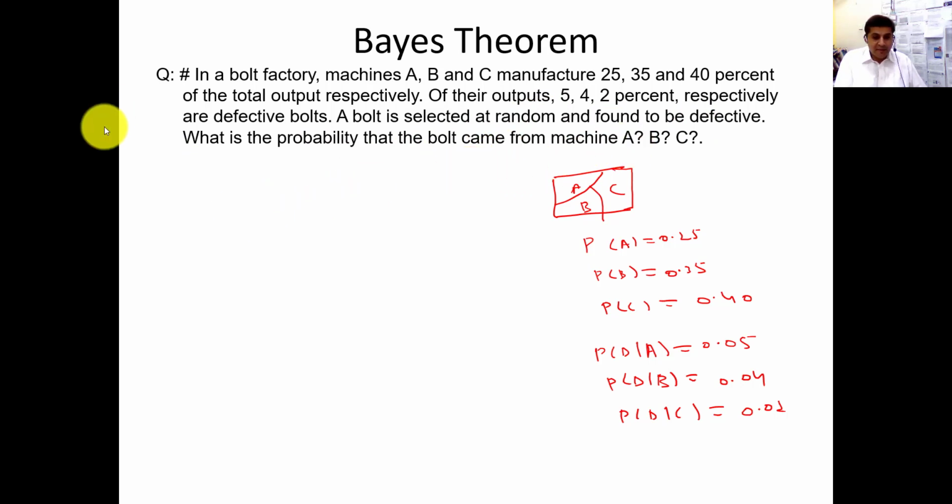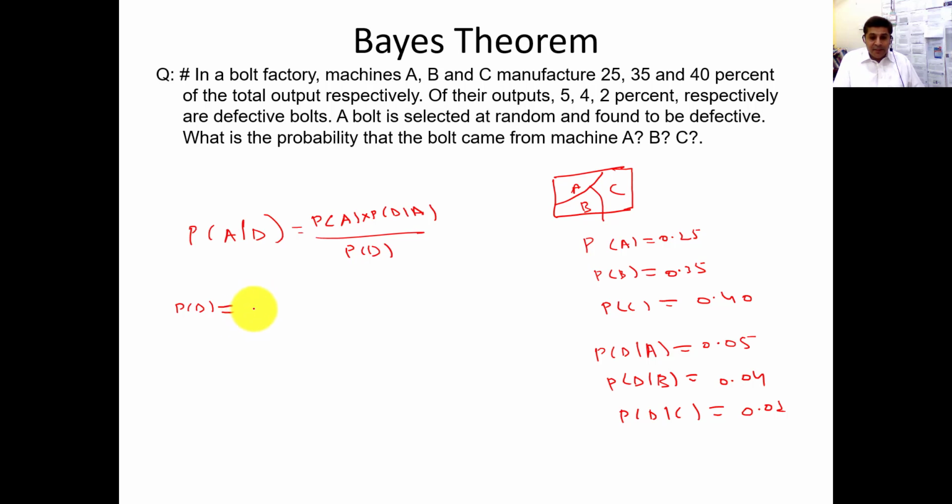So how will you solve this? You can easily solve this because something is given to you. They found a defective bolt. What is the probability it came from A? So you use the Bayes theorem: probability of A into probability of D given A, divided by the probability of defective. So what is the probability of defective?